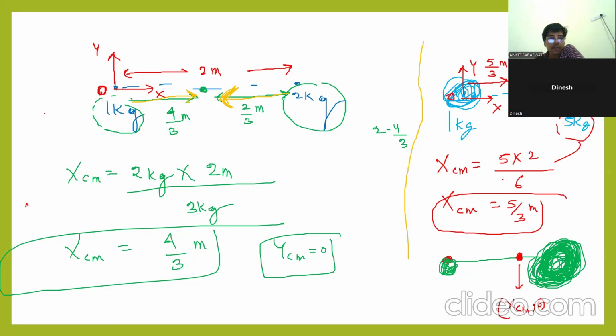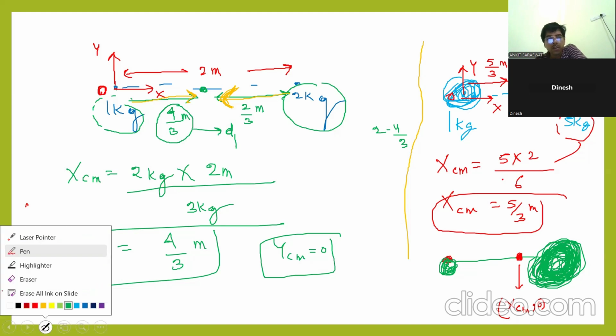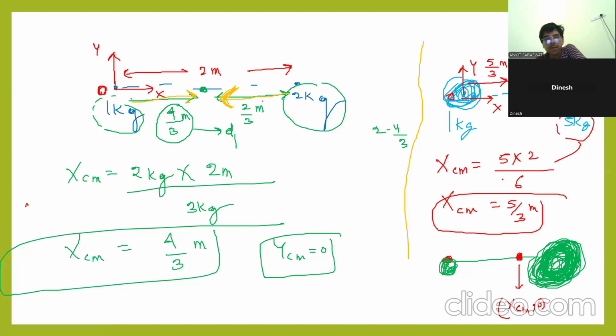Second concept: if you look carefully in this example, you can write that the center of mass will shift to the heavier end. Clear? Then let us suppose 4 by 3 is D1, and this is D2.